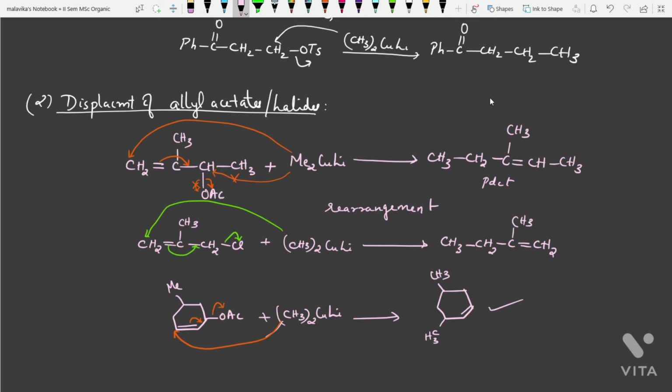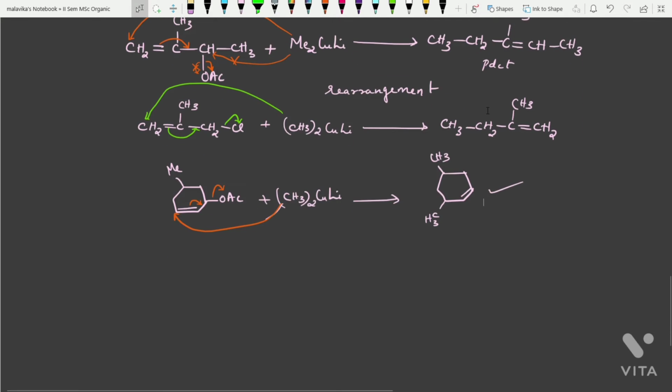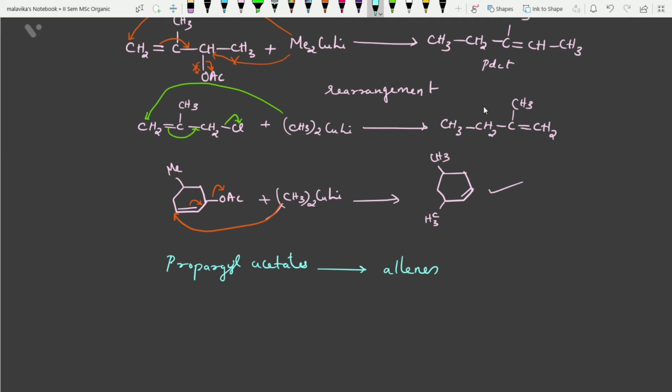Similarly, propargyl acetates are converted into allenes with Gilman reagents. That means propargyl acetates are converted into allenes. Allenes, as you all know, which will be having adjacent double bonds, right? Double bonds on adjacent carbon. So with Gilman reagents, propargyl acetates are converted into allenes. So we will see how this is happening.